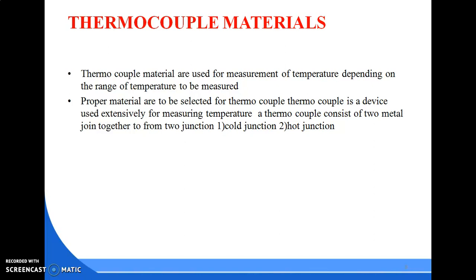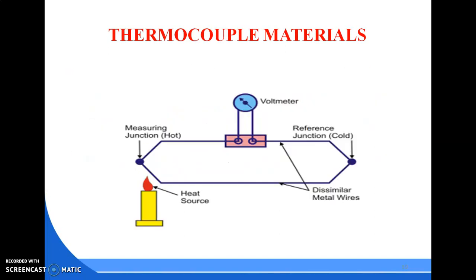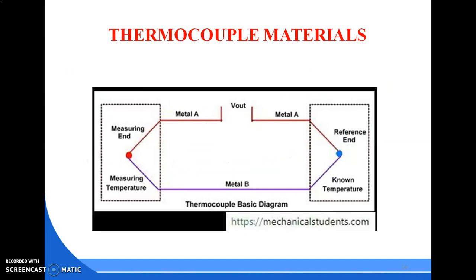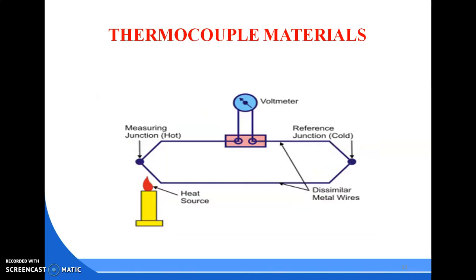Actually a thermocouple has two junctions. Let's see the diagram.